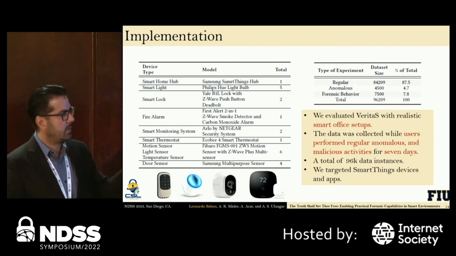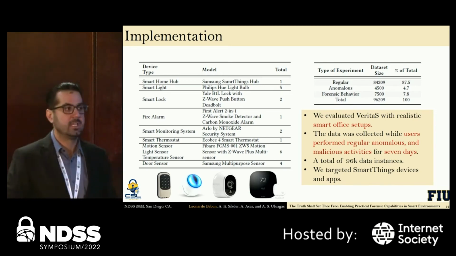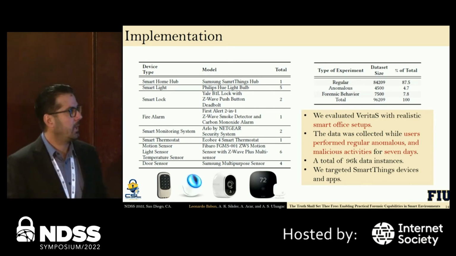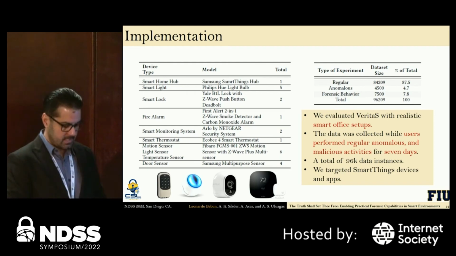We're going to see those lists in the next slide, but what I want to say here is that even though we predefine some anomalous activities and forensic behaviors, we tried to come up with specific activities that were general for any smart environment or smart office, so we can reproduce the same results in different environments.